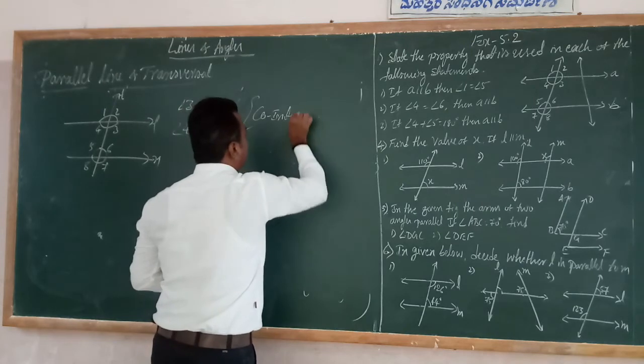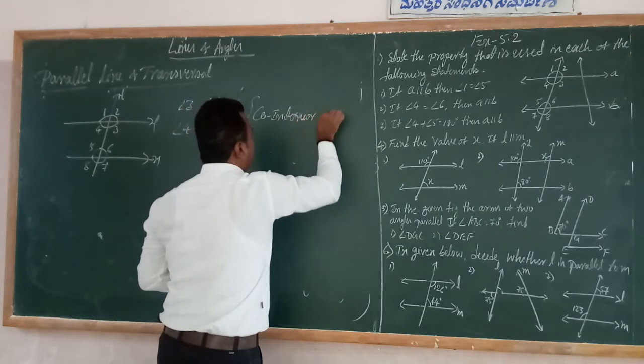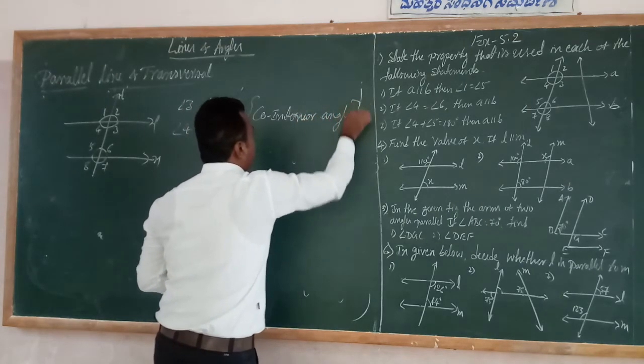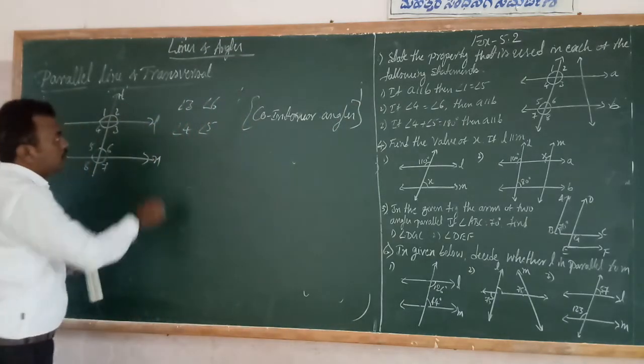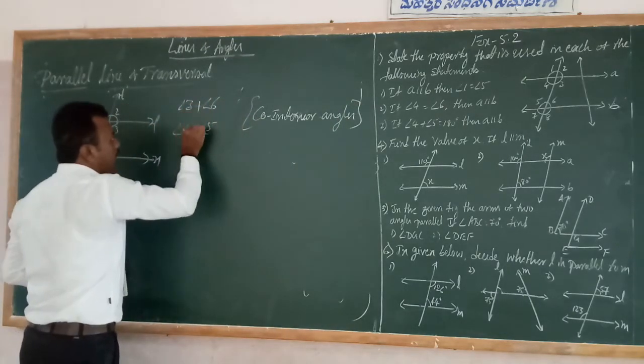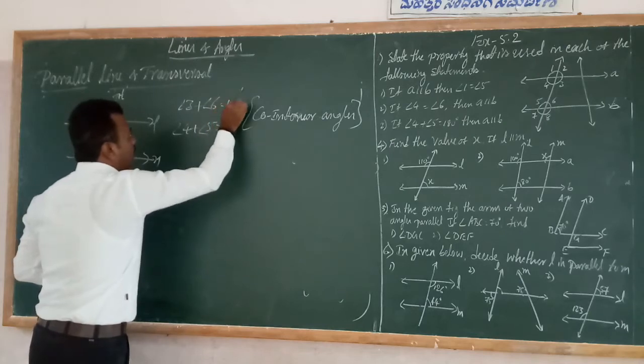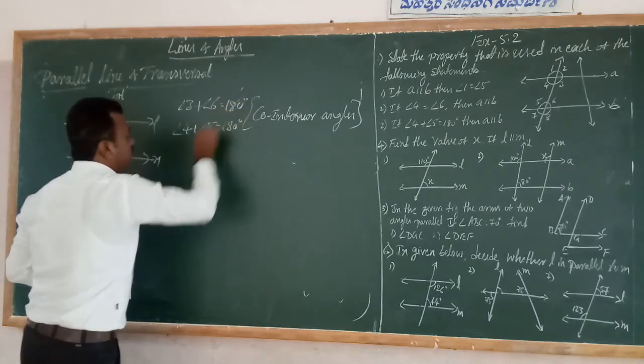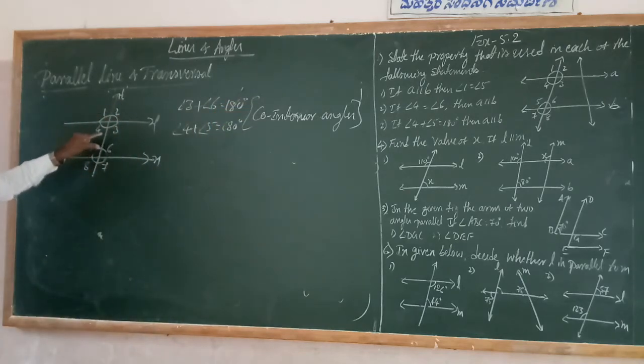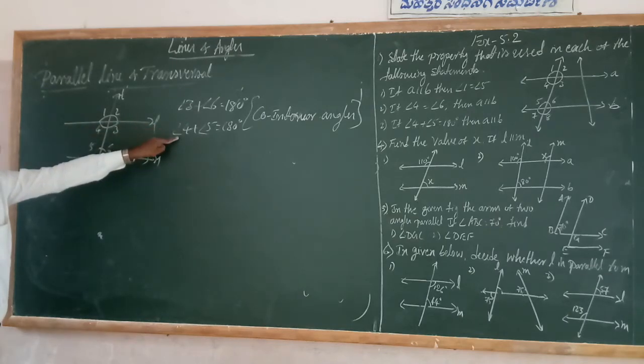Co-interior angles. What is the property of co-interior angles? See friends, the sum of the co-interior angles is equal to 180 degrees. Keep in mind, that is a very important property. So 3 and 6 are the co-interior angles. The sum of these two angles is equal to 180 degrees because of co-interior angles.